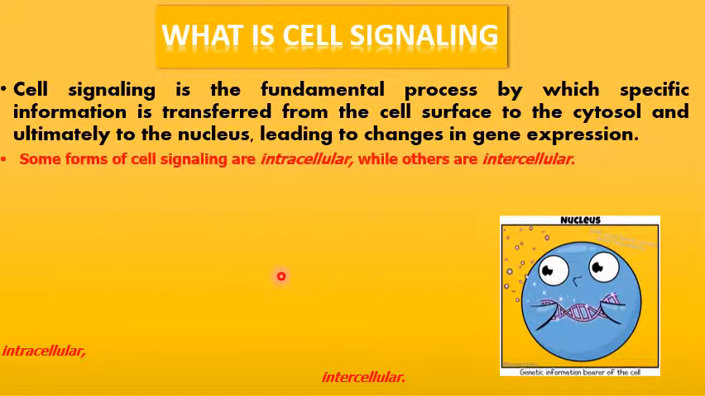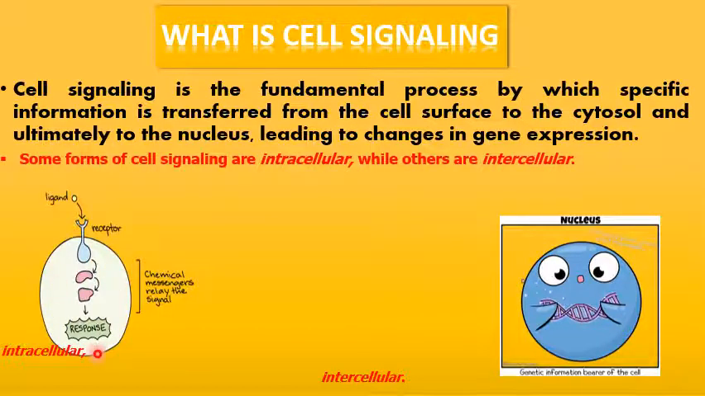And coming on to the forms of cell signaling, they are of two types as I said earlier, which are intracellular and intercellular signaling. What is intracellular signaling? Intracellular signaling means, here you can see the cell is receiving a signal from the other cell, but there is signal transformation or mutual signal exchange within the cell.